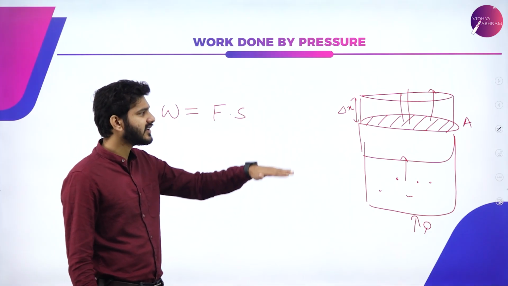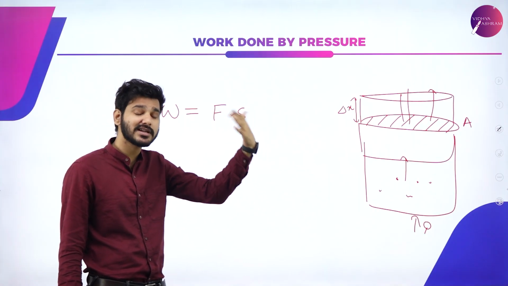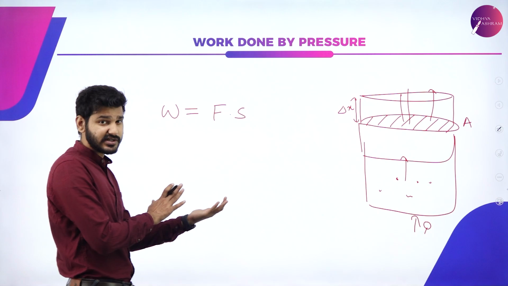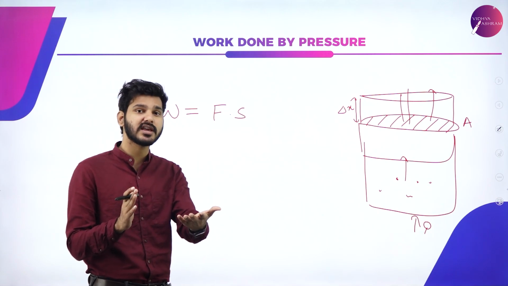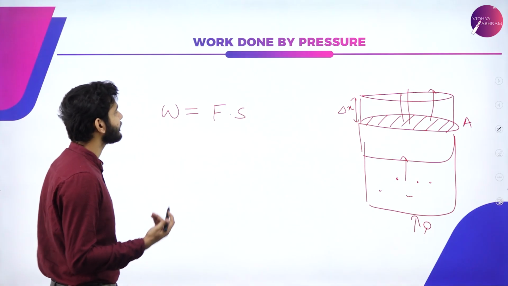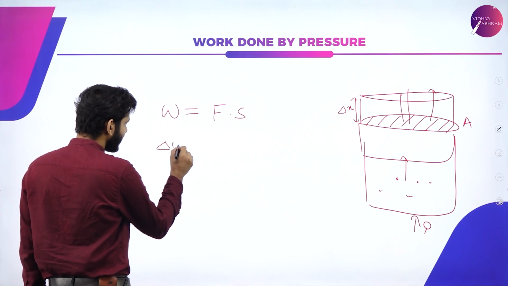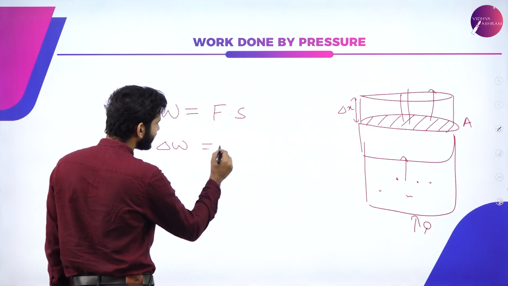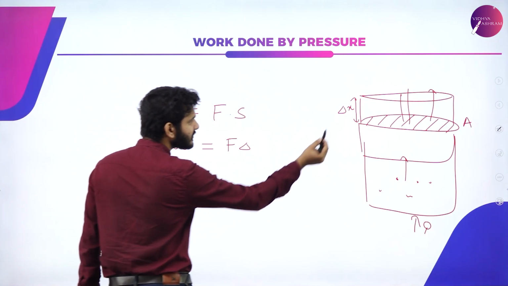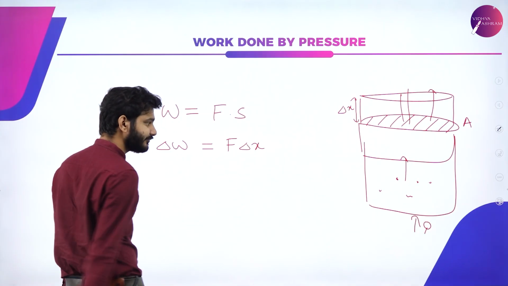So let's assume that since both the directions are same, we'll take cos theta as 1, as theta is equal to 0 degrees. Again, you don't have this derivation, but you need to understand where the equation came from, and I promised you that is why I'm doing this. So again, for small amount of work done, I can say that delta W will be equal to F delta S. So S is displacement, and that particular displacement here is delta X.